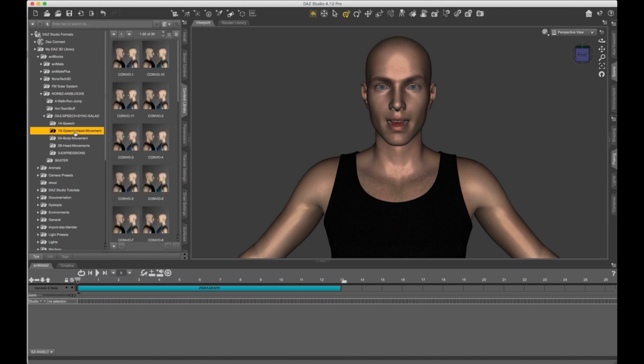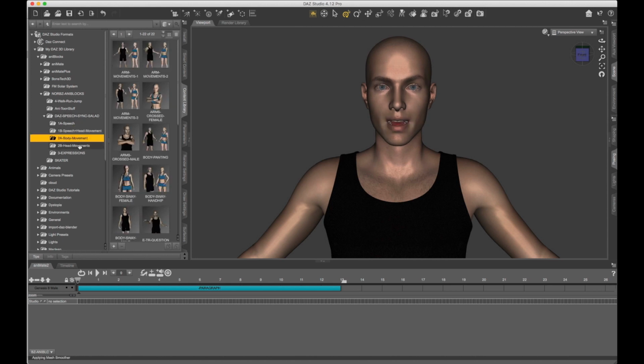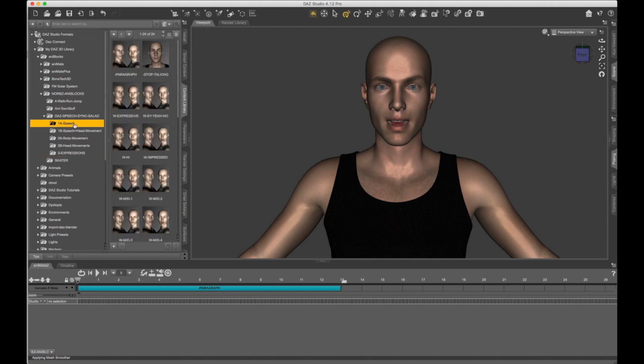The speech and head movements are the reverse. You'll see they're very fast when you lay them, and you want to slow them down to where you want them. Usually 30 to 60% works best. The body and head movements are typically natural on their own by default, but you might want to speed them up too. So now we have the quick and dirty.